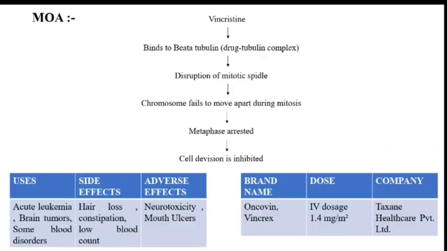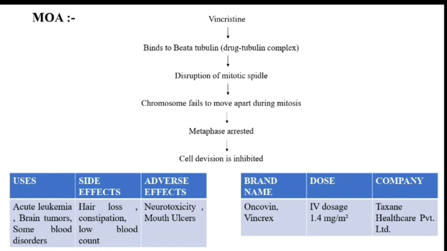MOA: vincristine binds beta tubulin, causing disruption of the mitotic spindle. Chromosomes fail to move apart during mitosis, metaphase is arrested, and cell division is inhibited. Uses are acute leukemia, brain tumors, and some blood disorders. Side effects are hair loss, constipation, low blood count. Adverse effects are neurotoxicity and mouth ulcer.